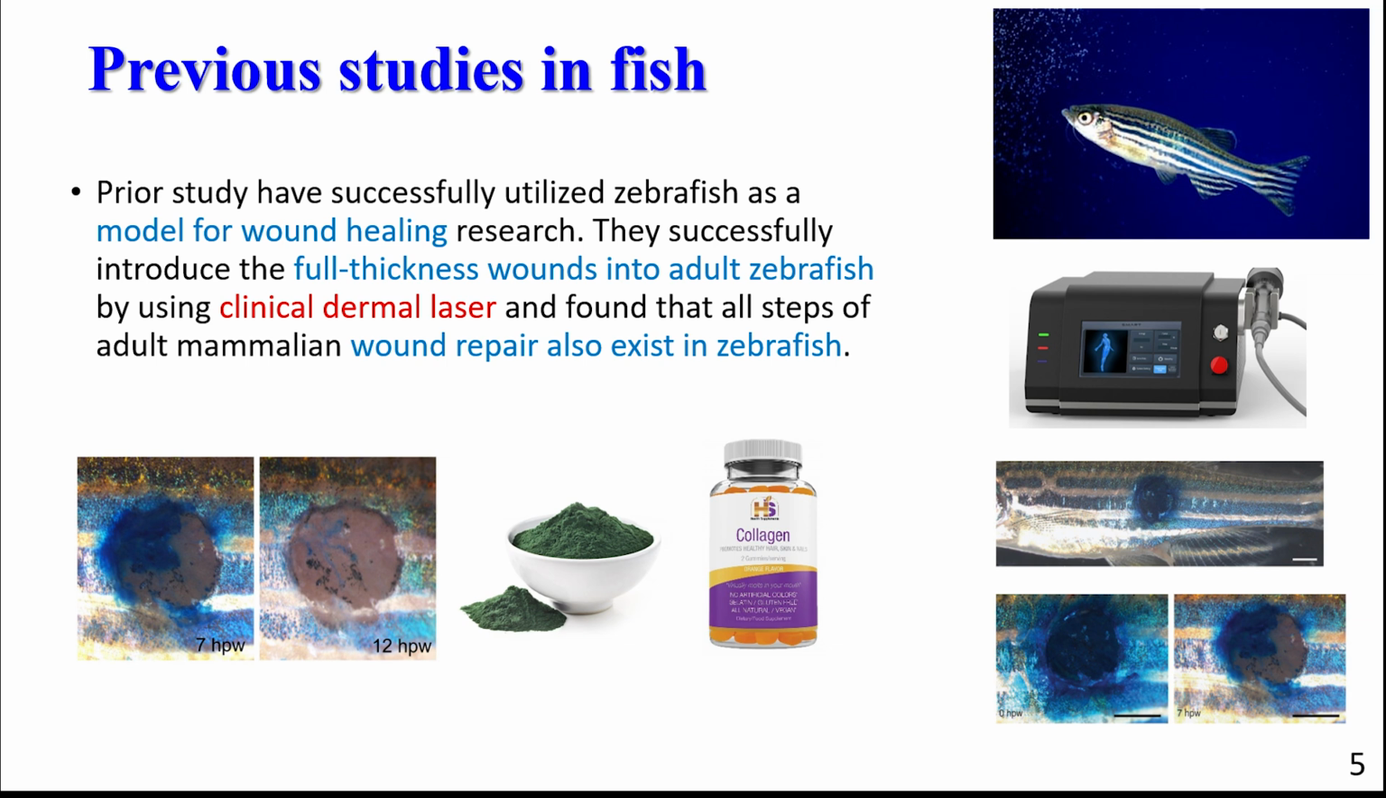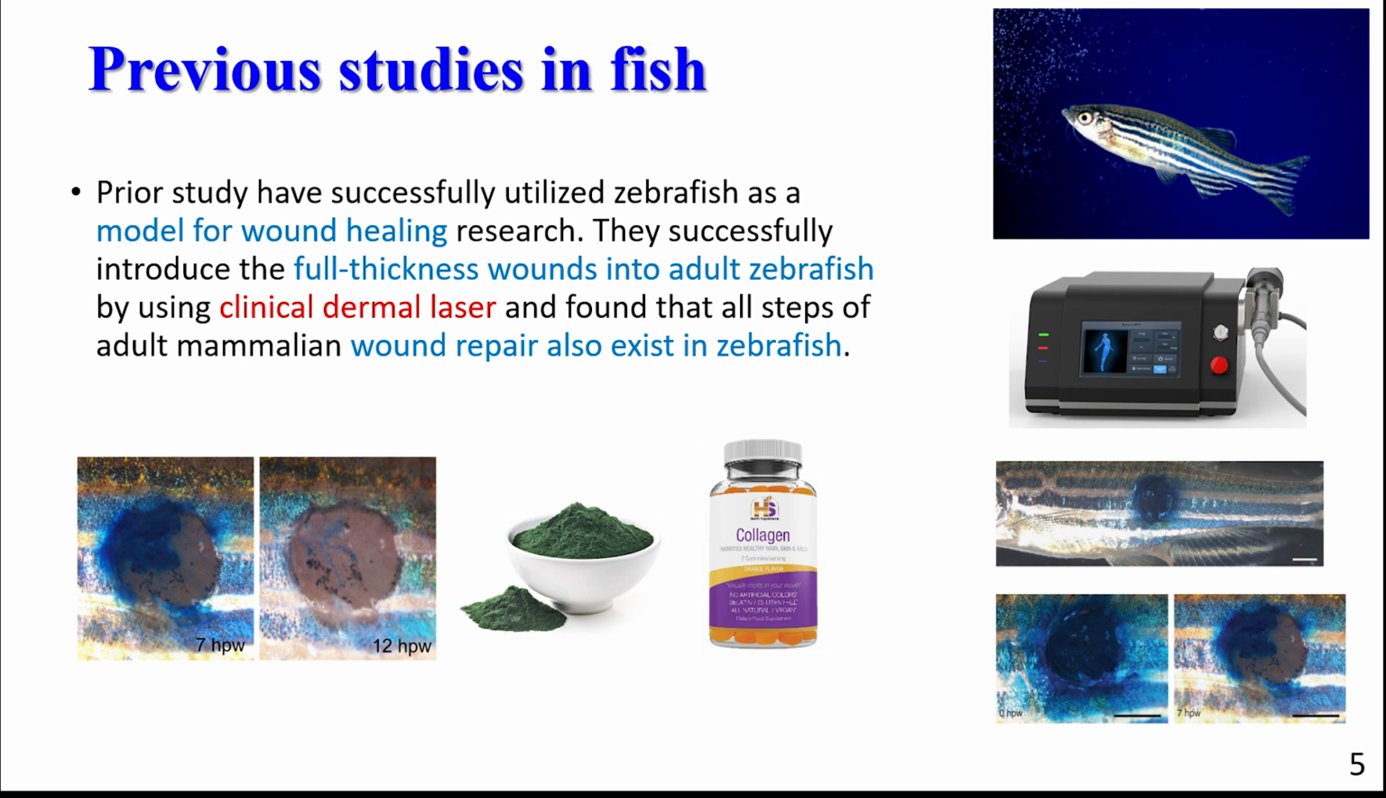They are relatively easy to maintain and cheaper compared to mice. They have a faster growth. They also have a fully sequenced genome, which makes it easy to manipulate its genome. Rapid embryonic development with a relatively transparent body during the larval developmental stage makes it easy to do observation. These characteristics make zebrafish such a good model for science.